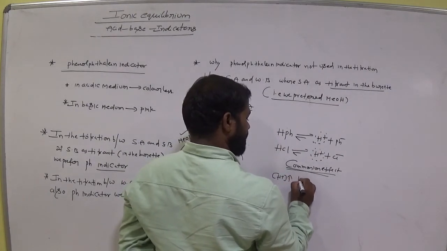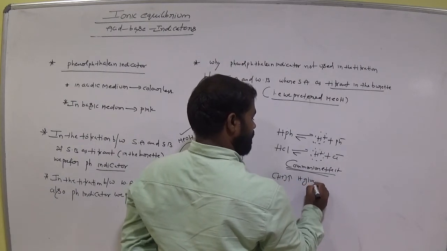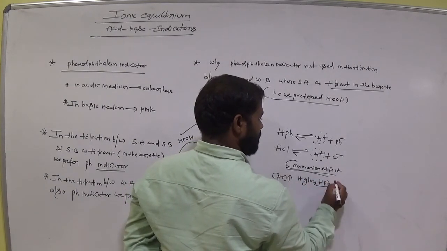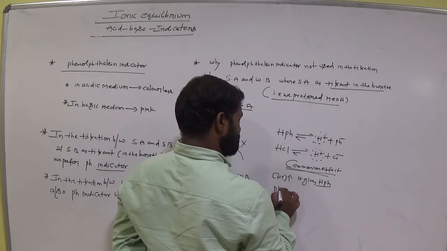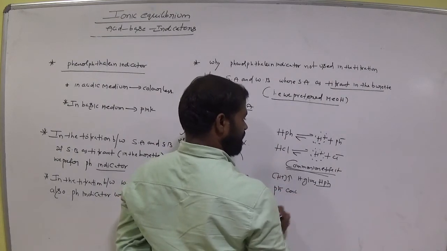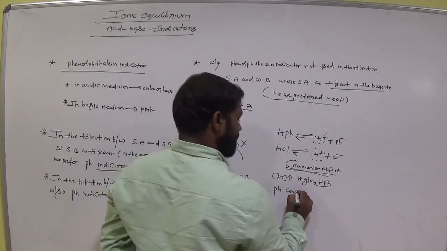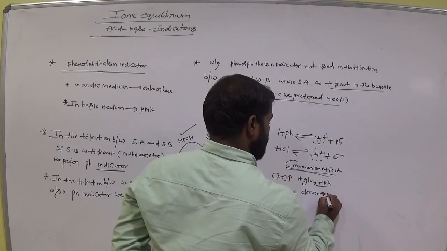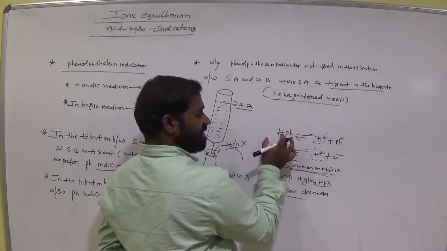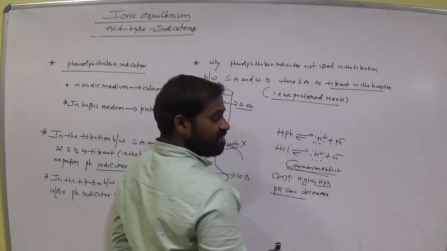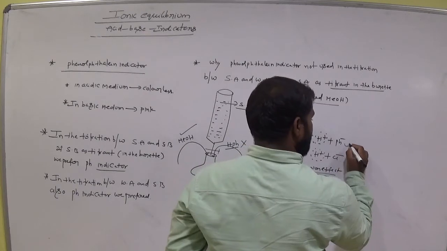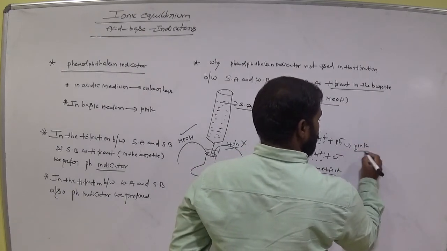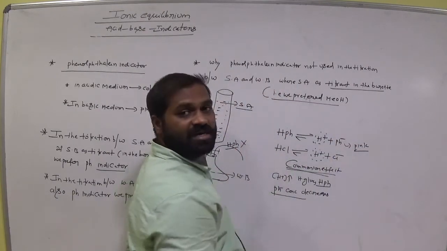That means it gives HPh. So the Ph- ion concentration decreases, because it is converted to HPh. The Ph- actually gives the pink color, but it has converted to HPh.